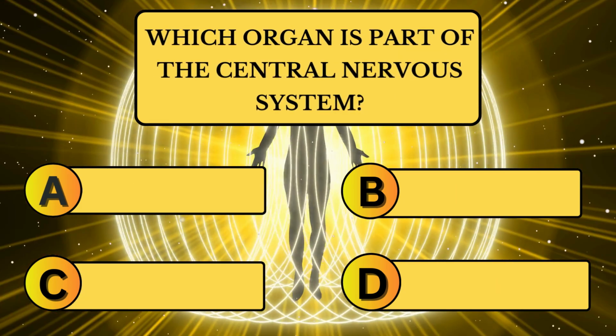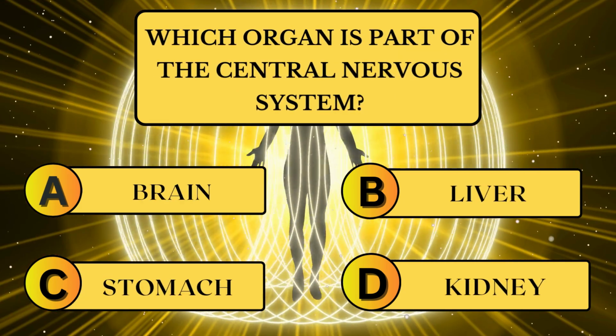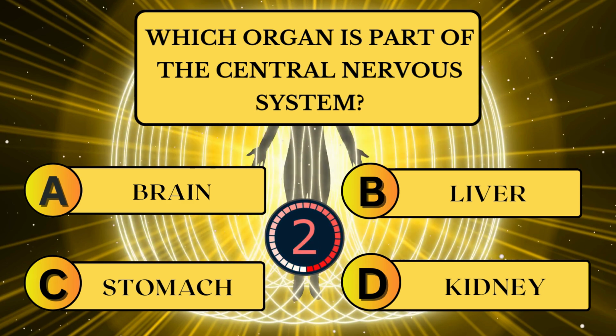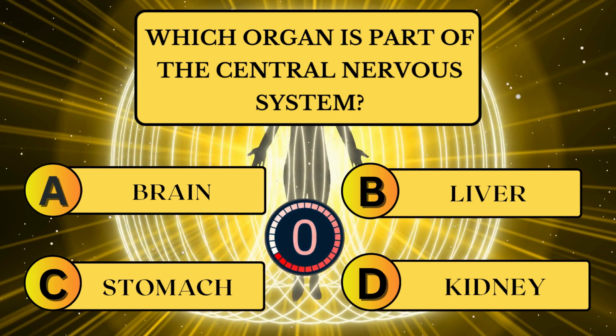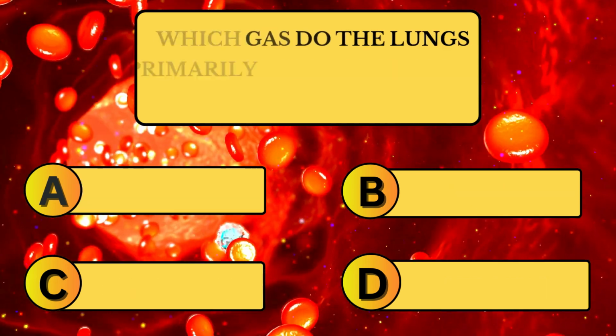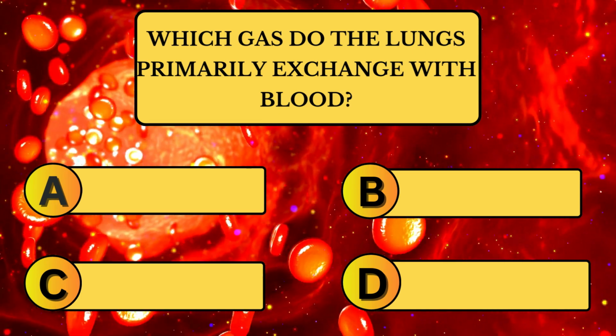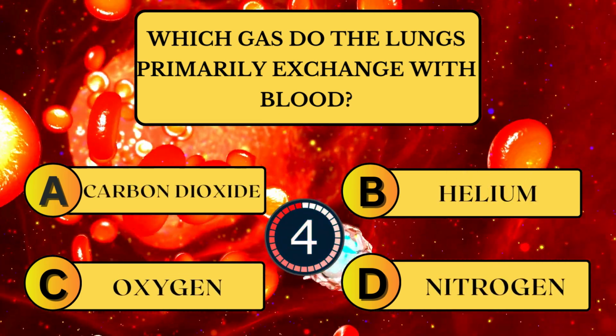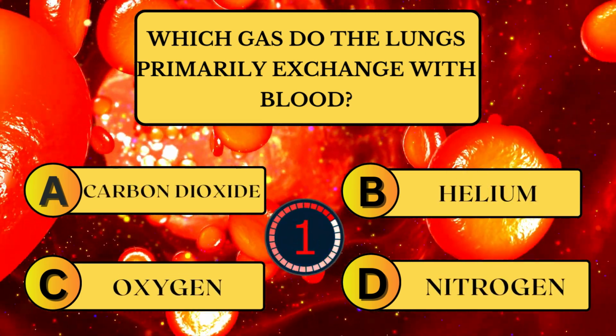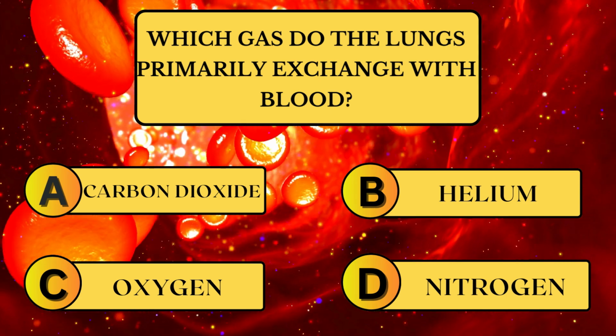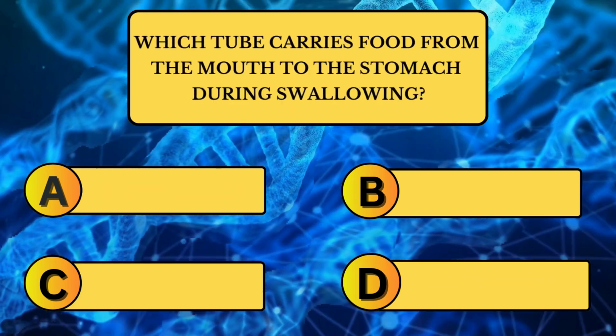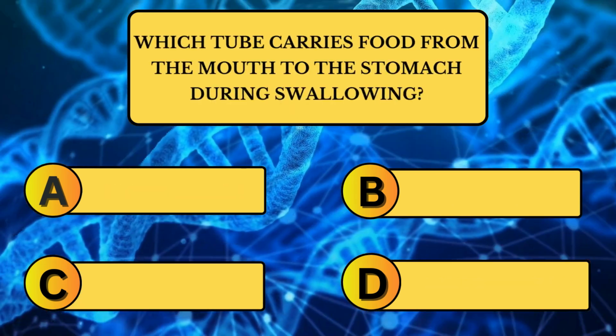Which organ is part of the central nervous system? Which gas do the lungs primarily exchange with blood? Which tube carries food from the mouth to the stomach during swallowing?